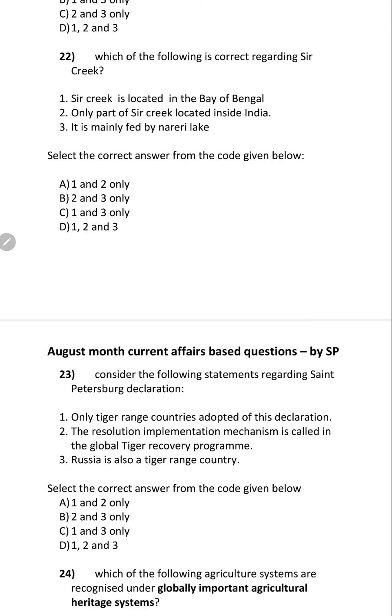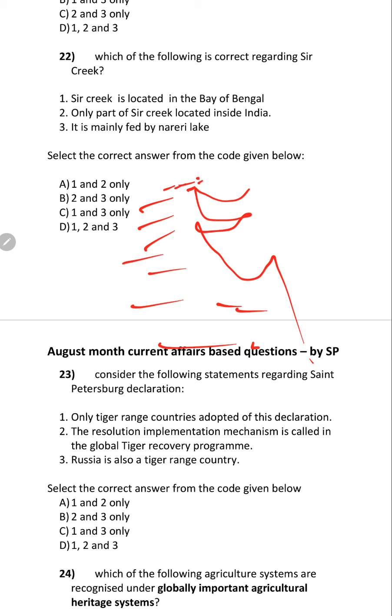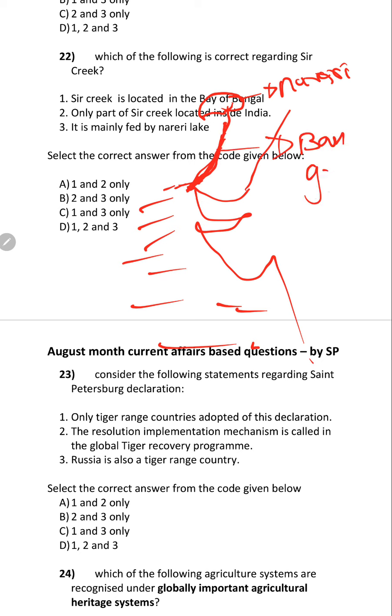So Sir Creek, where is it? This is Arabian Sea. And here the Sir Creek is there, right? Where does the water come from? This is Pakistan, this is India. In Pakistan there is one lake called Nareri Lake. From there the water will come and feed this Sir Creek. Actually this Sir Creek's original name is Banganga.